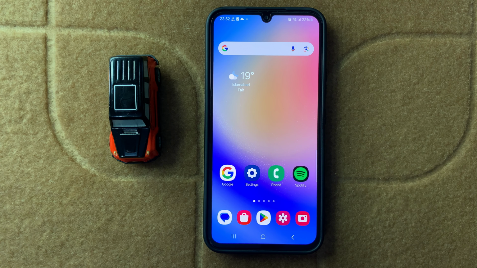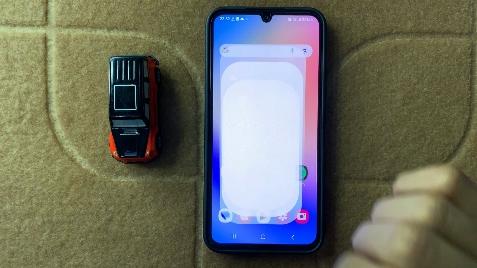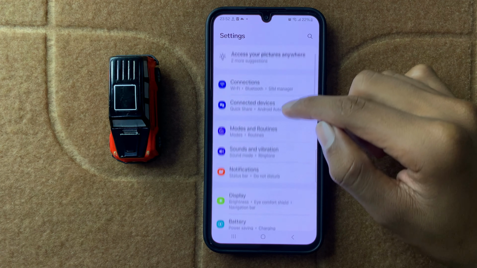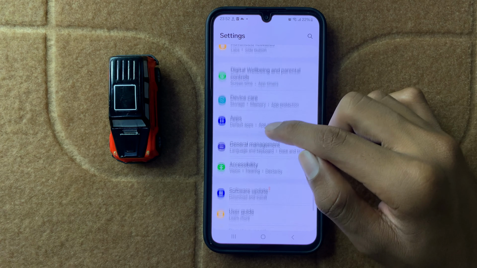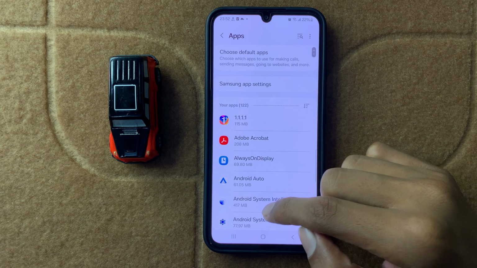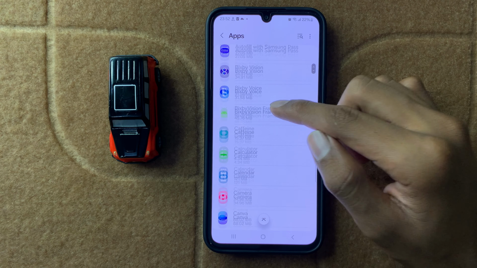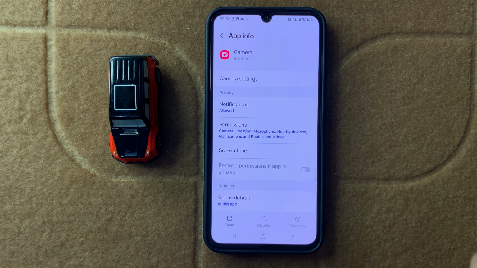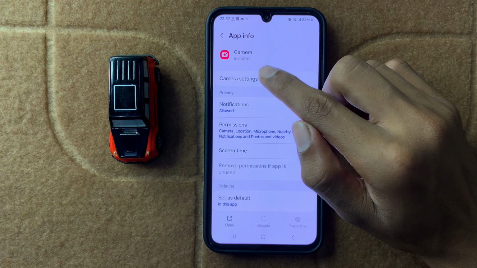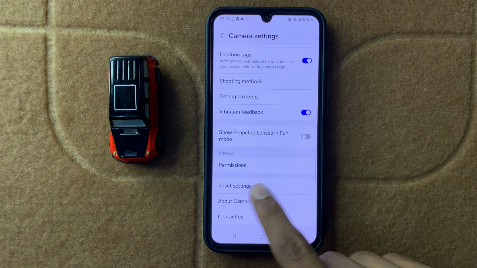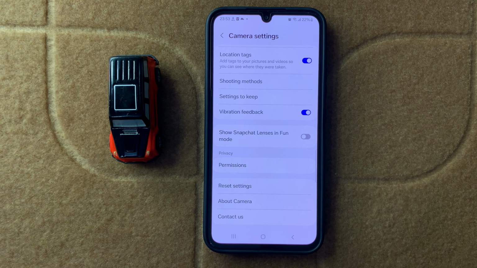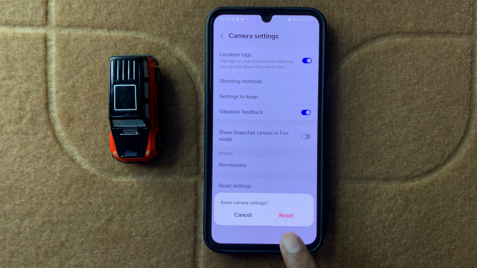If it doesn't fix your problem, then open Settings and now scroll down and click on Apps. Now scroll down and open Camera and then click on Camera settings. Now scroll down to the last and here you can see the option Reset settings. Now click on it and reset your camera settings.